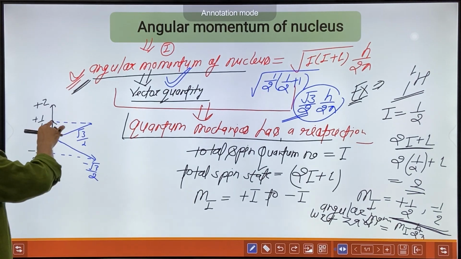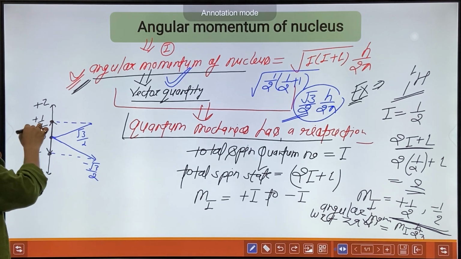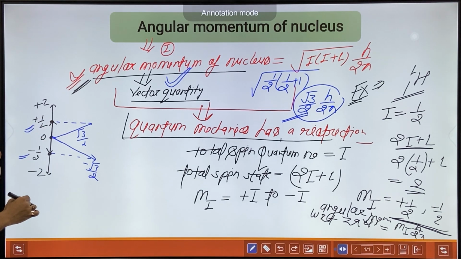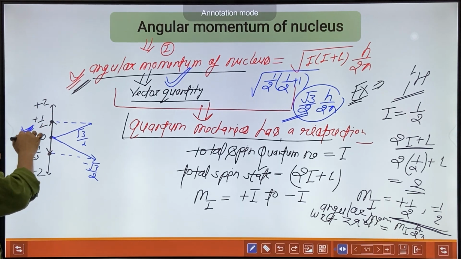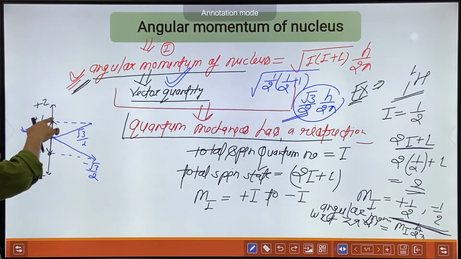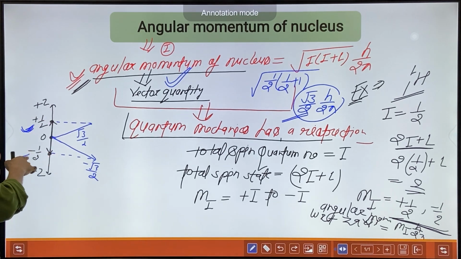With respect to the z axis, it may have plus half or minus half angular momentum. There are two spin states: the first has angular momentum with respect to the z axis of plus half h by 2 pi, and the second has minus half times h by 2 pi.